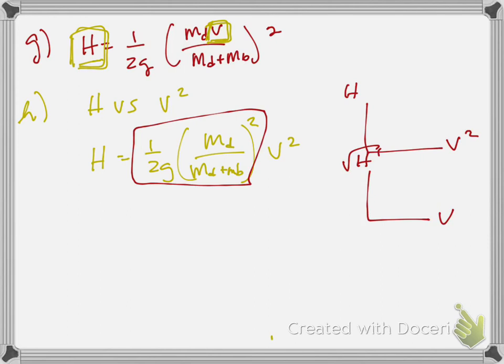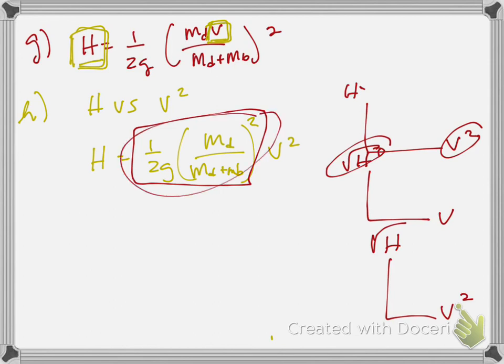So 1 point for putting something with v on this axis, and then 1 point for the appropriate thing on the y-axis. So you would not want to plot v squared versus root h, that's not going to work. It's got to be h versus v squared or root h versus v for those 2 points. And then 1 point for saying that if you did that, this would be a straight line. So 3 points for part H.